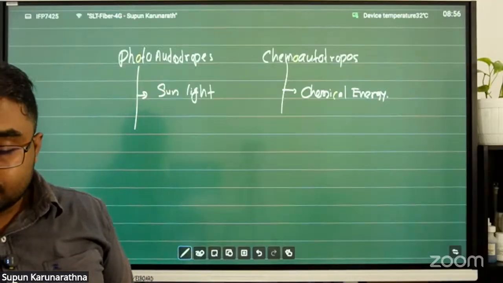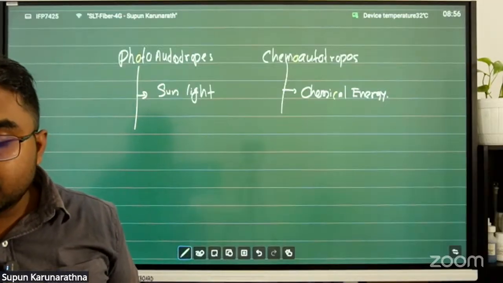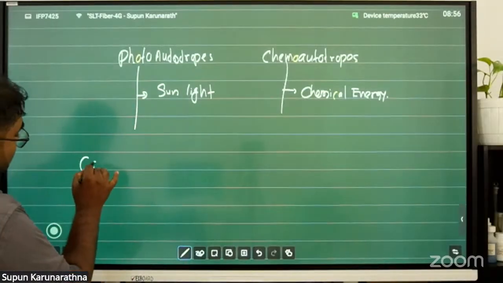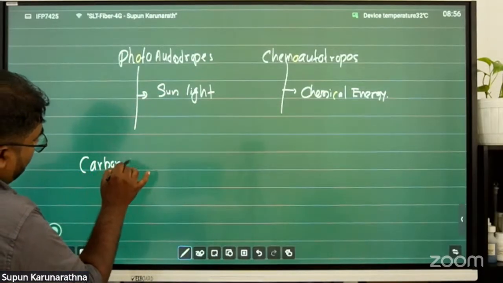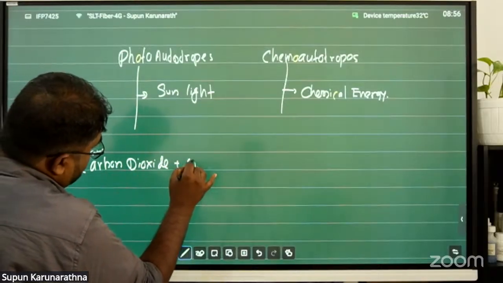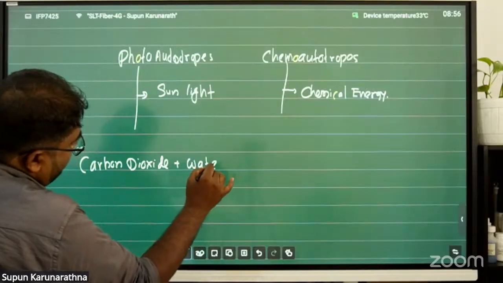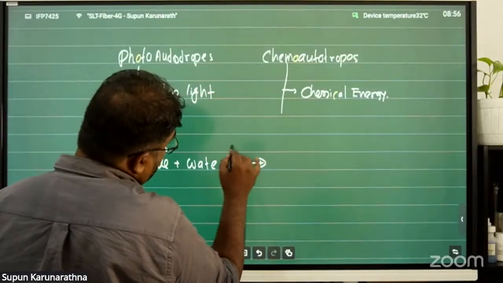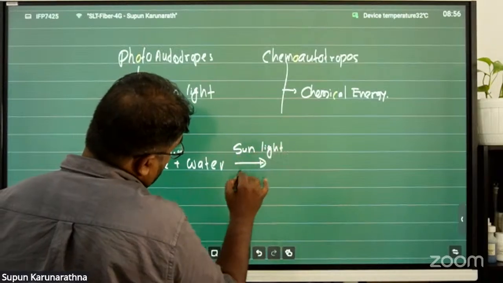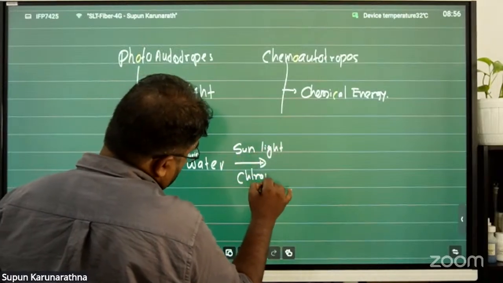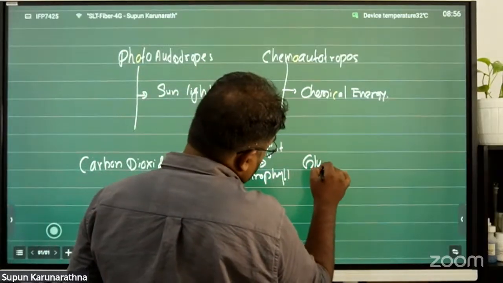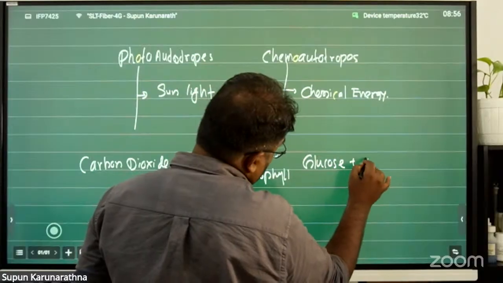What is the next question? Write the word equation of the photosynthesis process. Word equation, easy. Carbon dioxide reacts with water under the conditions of sunlight and chlorophyll to produce glucose and oxygen.